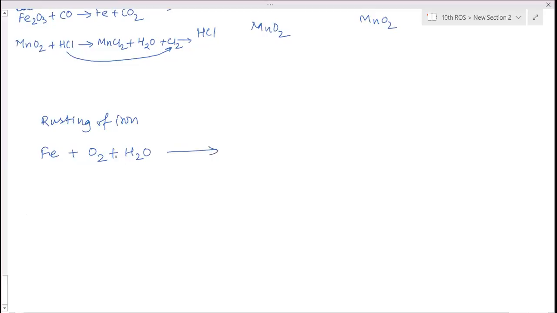When iron reacts with air and moisture, then only rust is formed. That is Fe2O3.xH2O. This is rust, which is flaky and non-sticky. It will get removed from the metal, and the metal starts corroding again. Prevention.